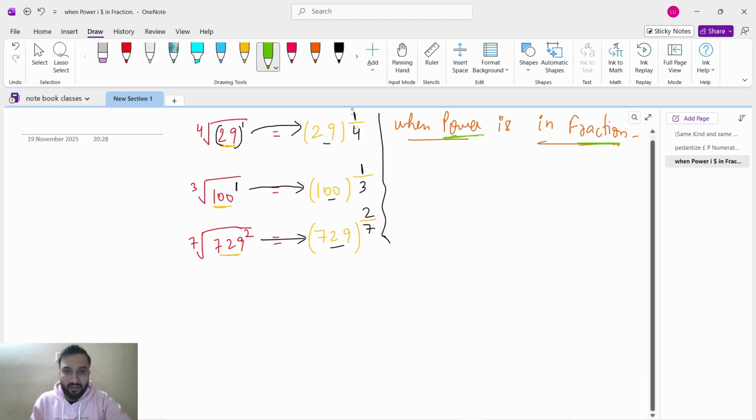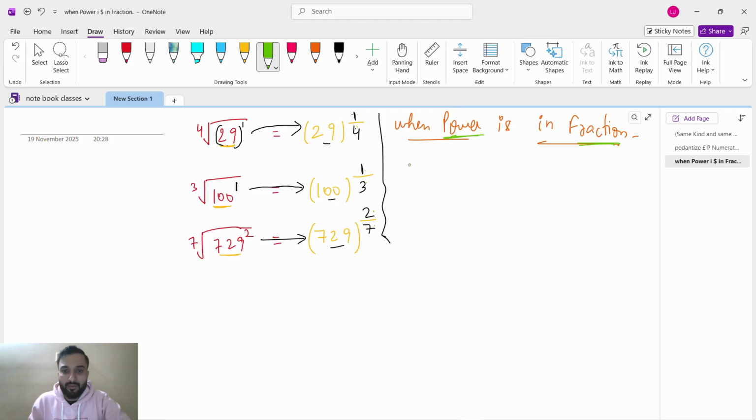So see here, this is 29 power 1 by 4. It is in a fraction, right? Numerator, denominator. 100 power 1 by 3, so 1 by 3 is in the fraction, numerator, denominator. 729 power 2 by 7, the power is in fraction, numerator, denominator.